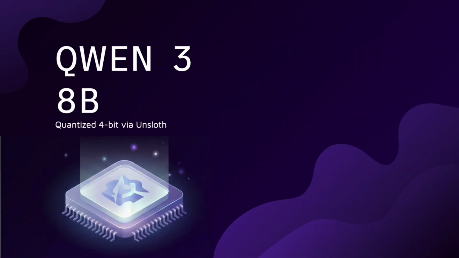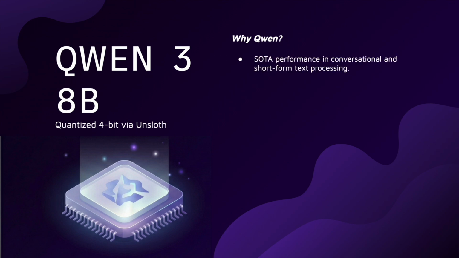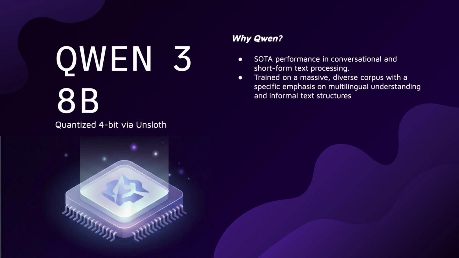Moving on to our second standalone LLM detector, we utilized Qwen 3 with 8 billion parameters. So, why Qwen over other models? First, it's currently a state of the art performer for conversational text. It was a strategic choice for us because of its unique pre training.